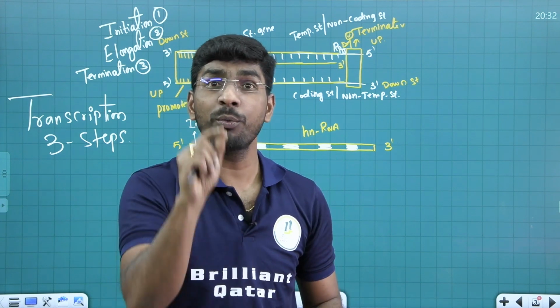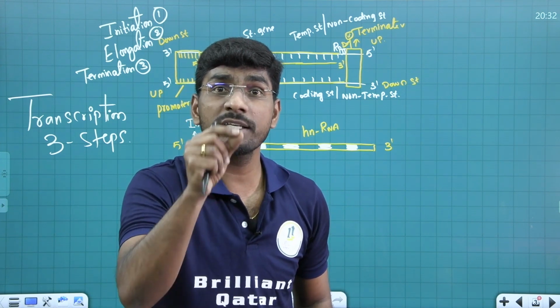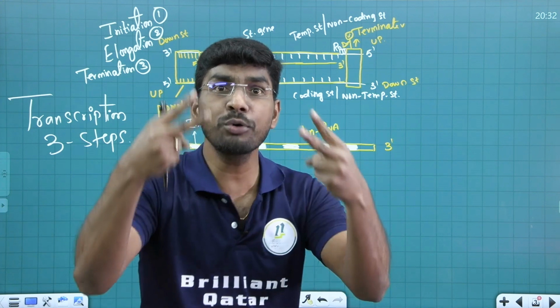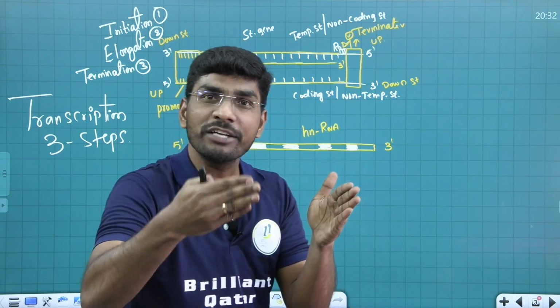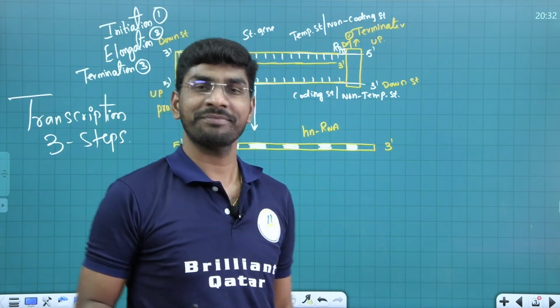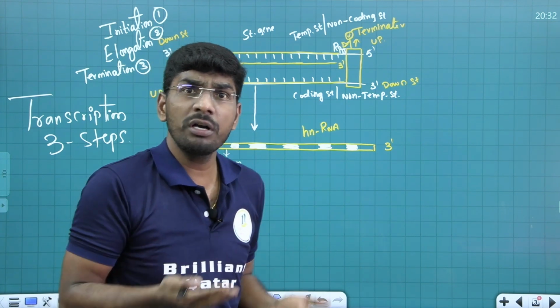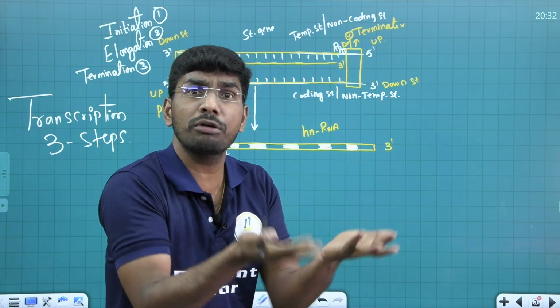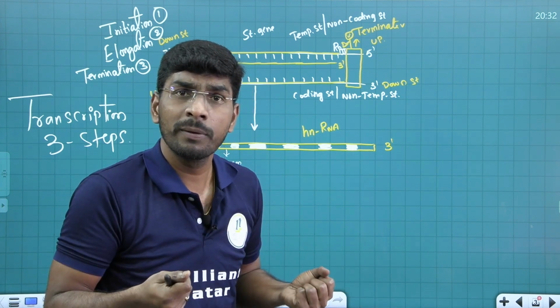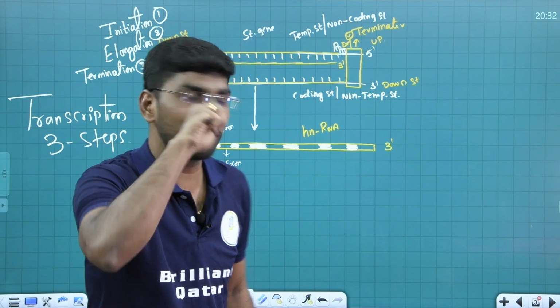So answer me student, what is hnRNA? Heterogeneous nuclear RNA consists of 2 regions. What are they? Intron, exon. We don't want what? Can you please answer me? We don't want what? Intron or exon? Sir, we don't need intron, right? Because intron is not going to make a protein. You got my point? So now all of you look carefully here.